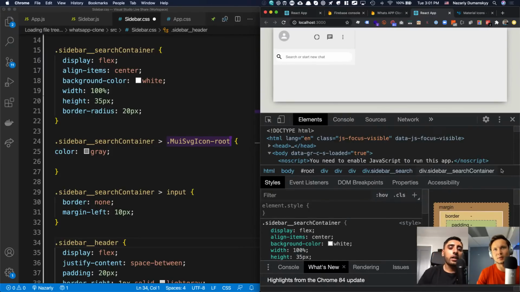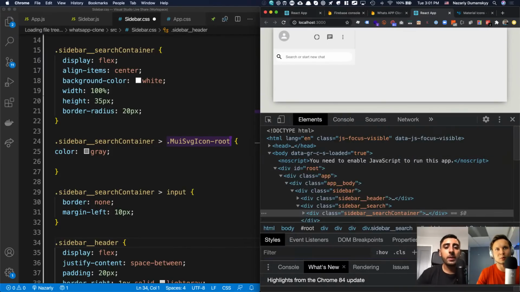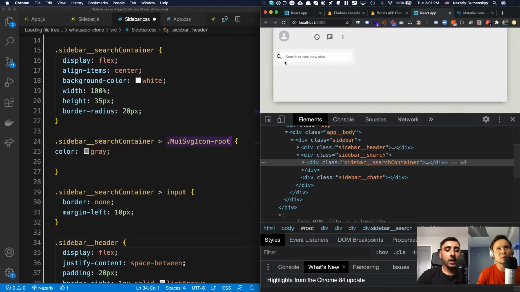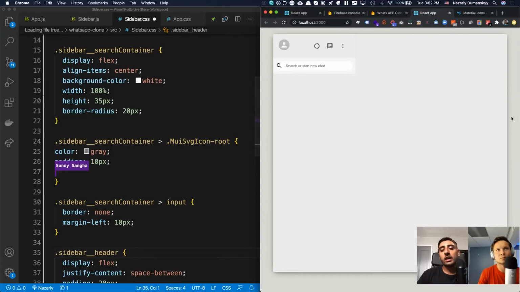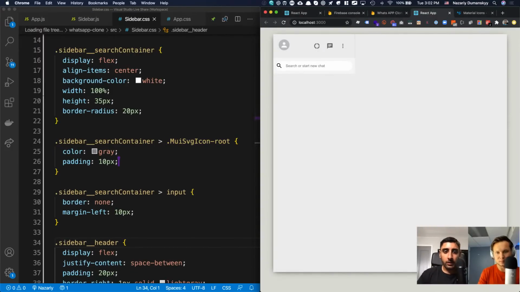So the actual icon itself, if you inspect that little hourglass, it will give you a class MG right there, guys. And that will basically go ahead and give you the option to target it. So we're saying target the Material UI icon, give it a padding of 10 pixels, and make it gray. As soon as I do that, it kind of just ties everything together, which is super nice. And there we have the search container. Very small, very subtle changes, but that looks good.